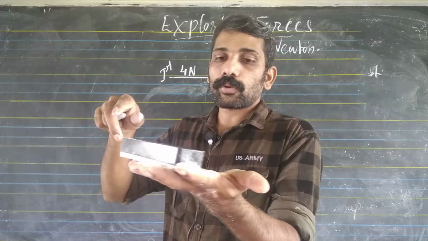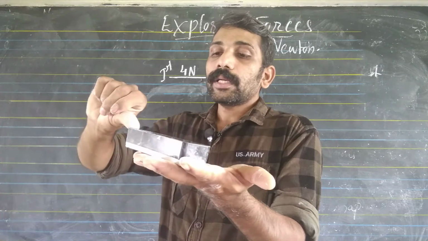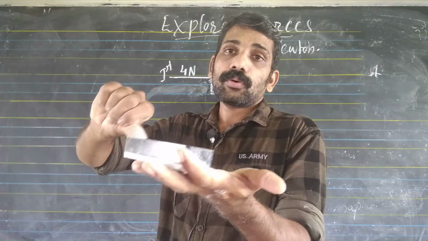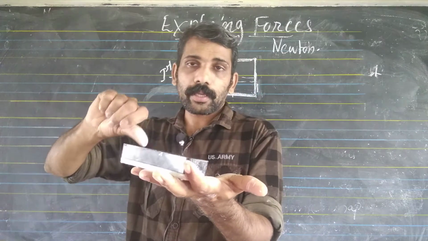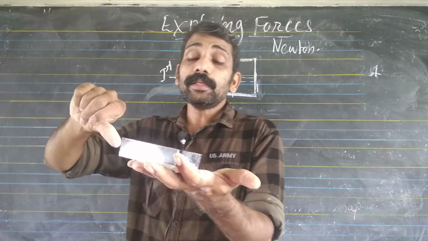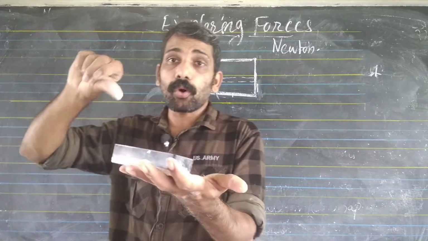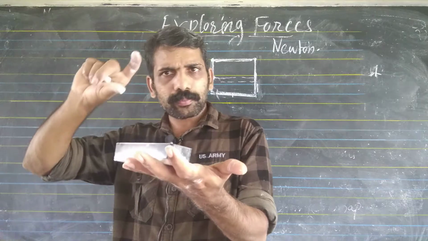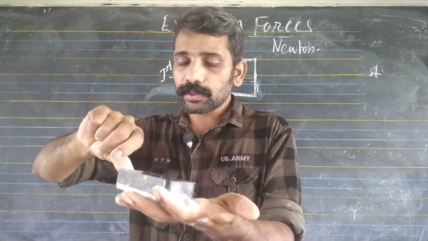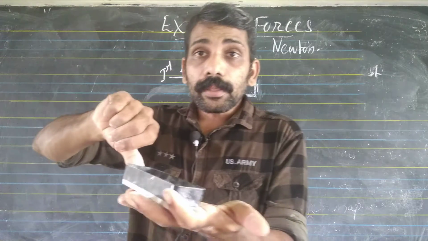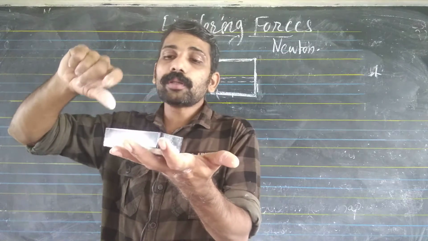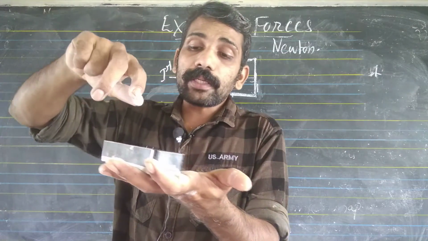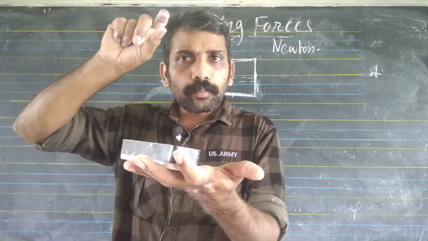Box is situated on the ground, and a boy gives a force on the box, or the boy pushed the box. Suppose the boy gave 4 Newton force on the box. The box is not moved. What is the reason that the box is not moved?